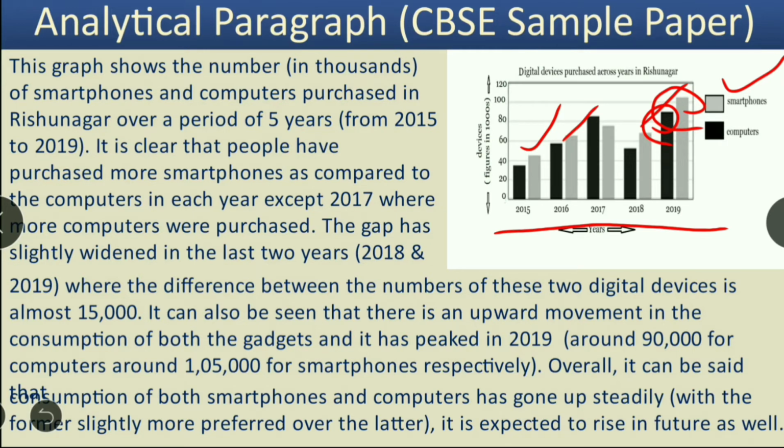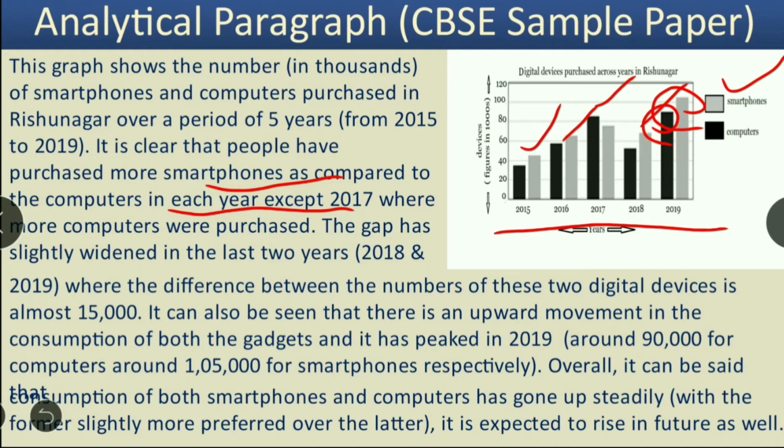It is clear that people have purchased more smartphones as compared to computers in each year except 2017, where more computers were purchased. So you can see that in 2017 the black bar is higher than this gray one. That means in 2017 only more computers were purchased as compared to smartphones. The gap has slightly widened in the last 2 years, 2018 and 2019, where the difference between the numbers of these 2 digital devices is almost 15,000. As you can see, the difference between the heights of these 2 bars is maximum in the last 2 years, 2018 and 2019, where the difference is almost 15,000.